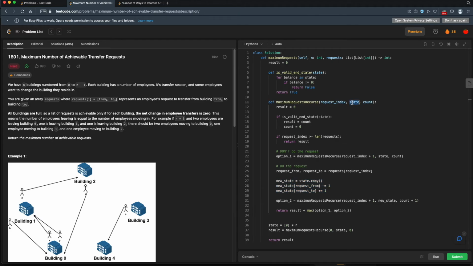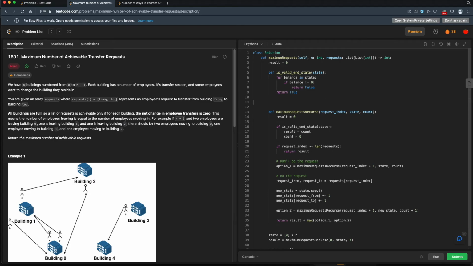Instead of passing a new state all the way through, we could keep one global state. That might save us a little bit on memory, and it even might save us a little bit of runtime because we're not making these copies. We can give it a shot. It might be a little bit more complicated than this, so I don't know if this is going to work, but we got a little bit of time. Let's try it. So we'll have one global state.